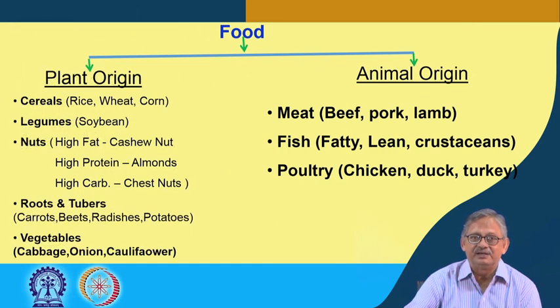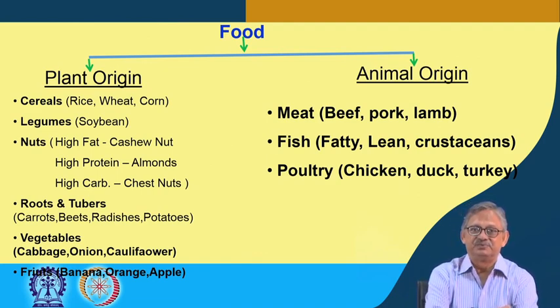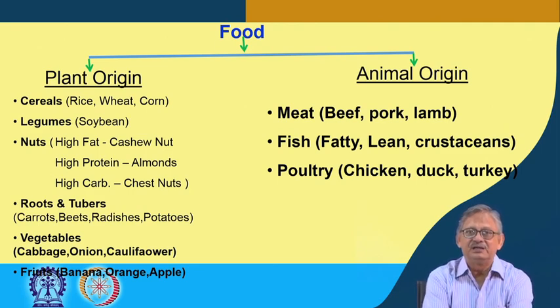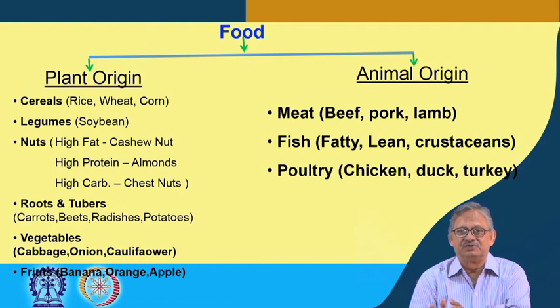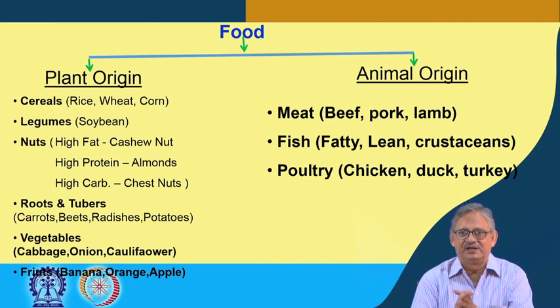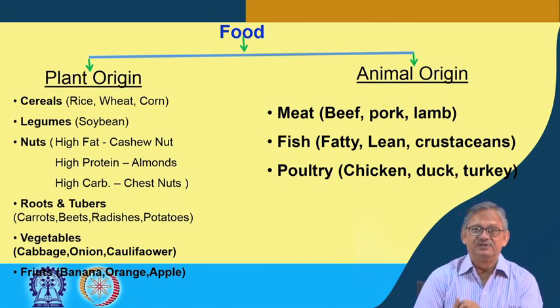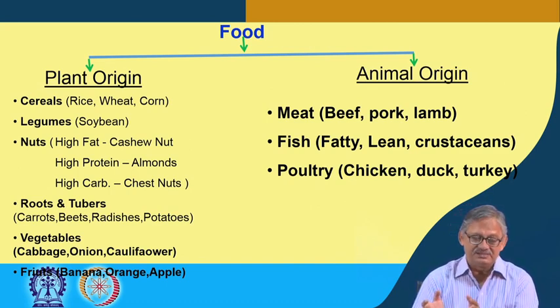Normally we categorize, I have given all in one so that the entire thing is before you in the beginning. Food we can demarcate as a plant source or animal source. If it is a plant source, then it can be of many varieties, many types. For example, cereals, such as rice or wheat or corn. If it is legumes, then it is soybean or others.